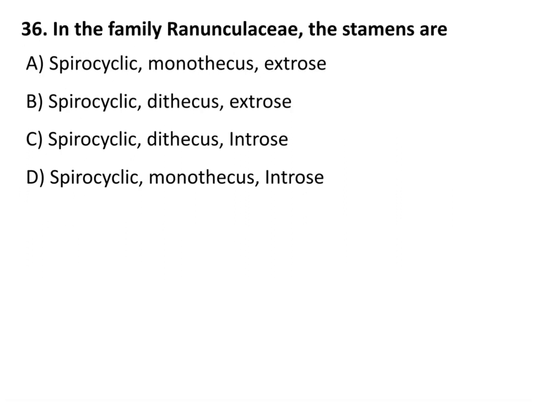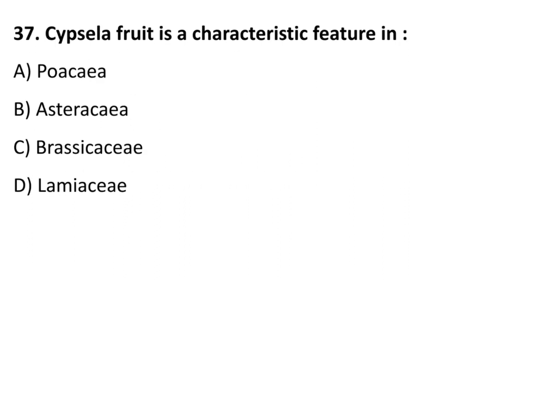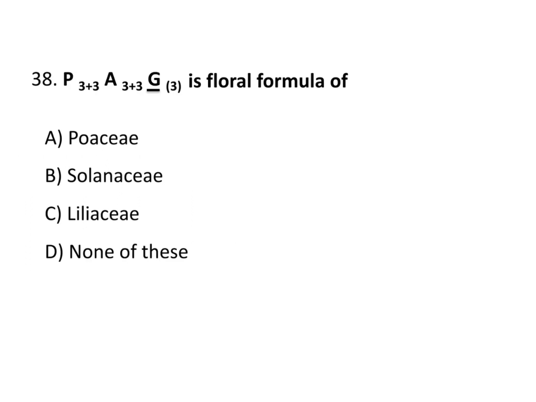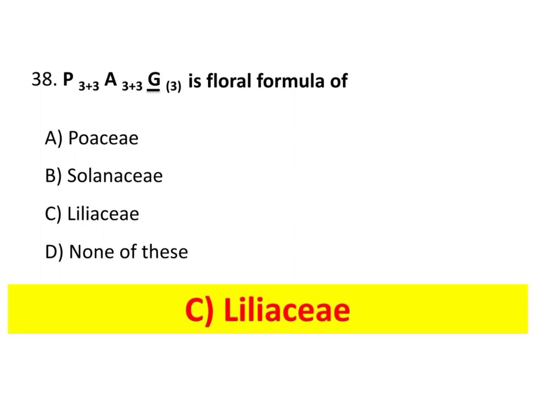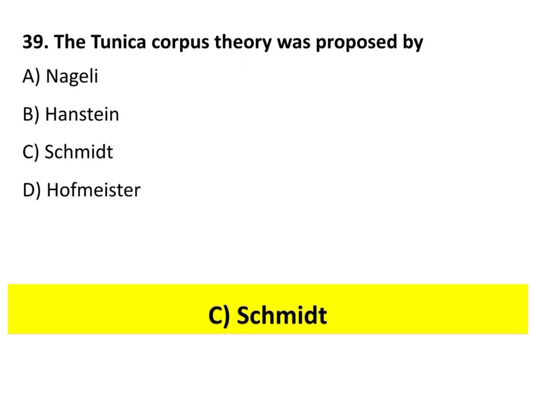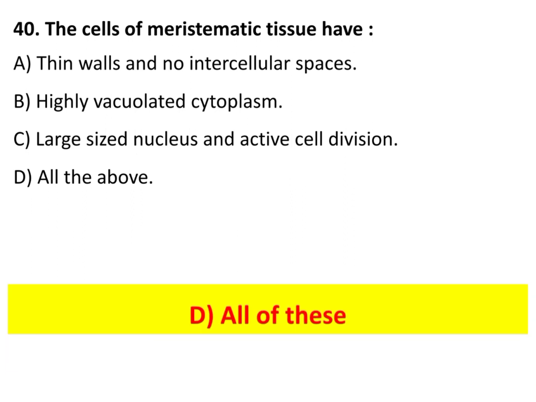In the family Ranunculaceae, the stamens are spirocyclic, dithecous and extrorse. Cypsela fruit is a characteristic feature in Asteraceae. Here is a floral formula. You have to say which family this floral formula belongs to. The answer is C, Liliaceae. The tunica corpus theory was proposed by Schmidt. The cells of meristematic tissue have all the above.